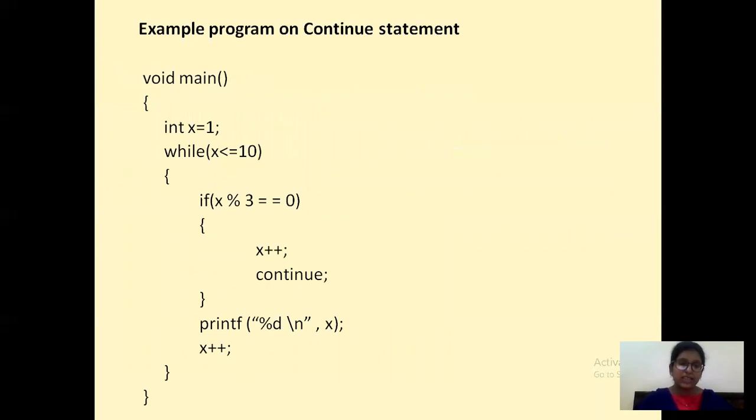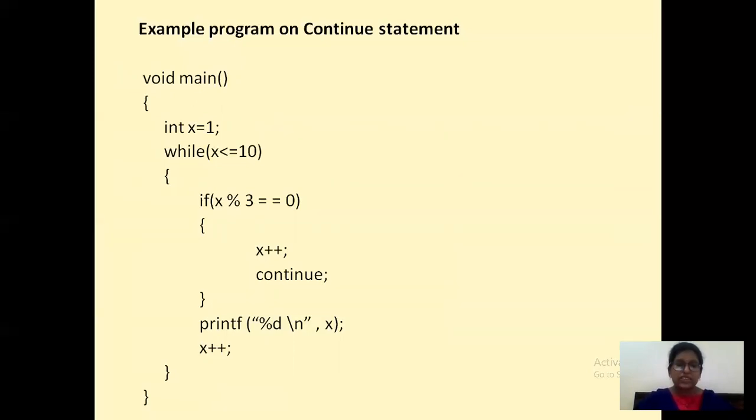Let's see one example here. If you want to print 1 to 10 numbers and you don't want to print the numbers which are divisible by 3, then how to write a program? So here you are writing x less than or equals to 10 and you are checking whether that x value is divisible by 3 or not. If it is divisible by 3, you are just incrementing the x value and you are saying continue. If you write continue, then that particular statement will not get printed if it is true, right? And you are writing some other statements outside of that particular loop. Let's see how this will work.